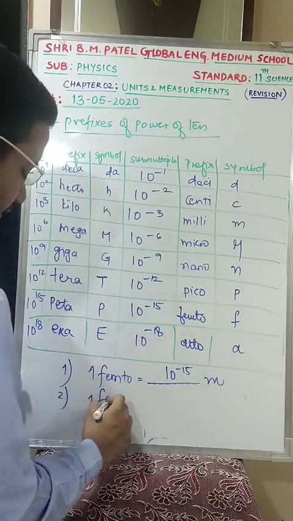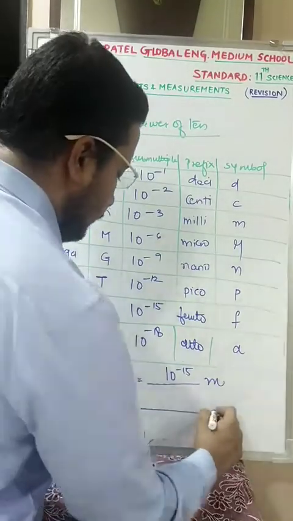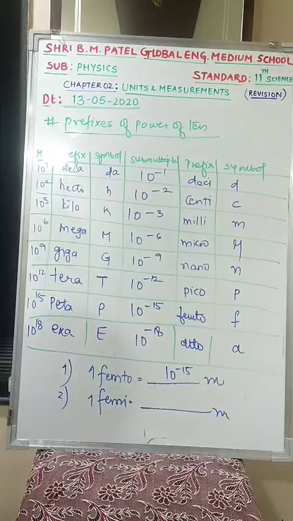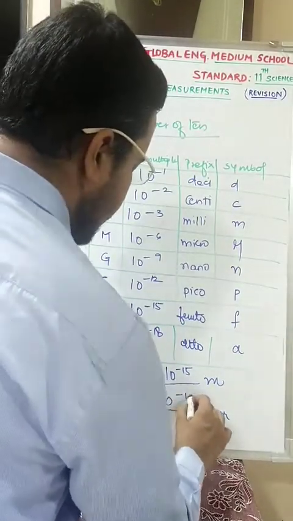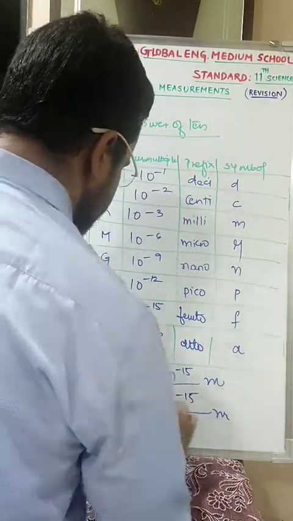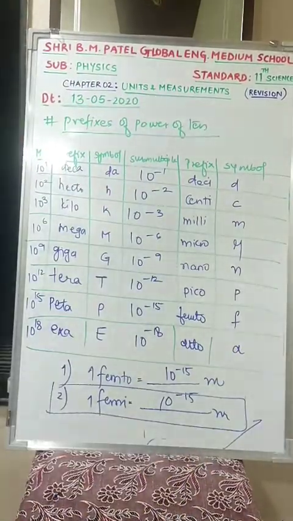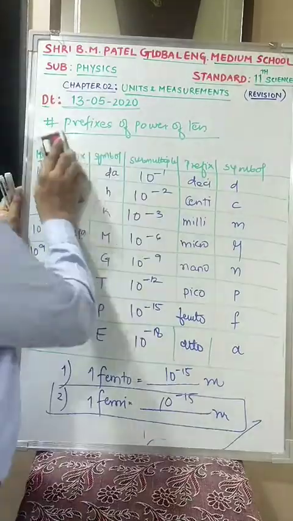And 1 Fermi. If somebody asks, what will be the value for 1 Fermi dash meters? Can you tell me? 1 Fermi is nothing but again 10 power minus 15 meters only. Is this clear? Fine.